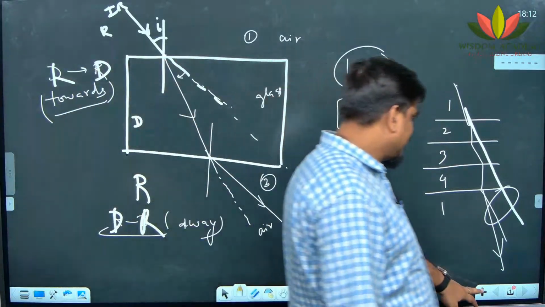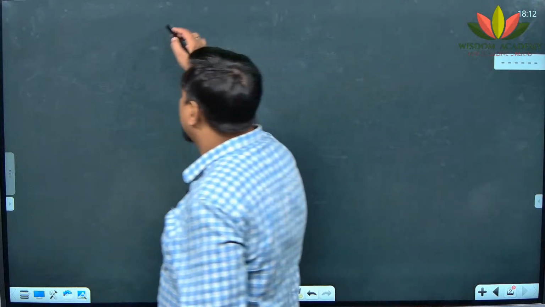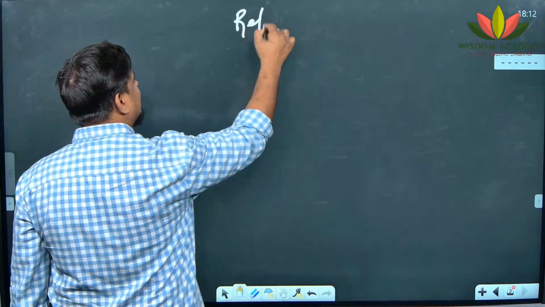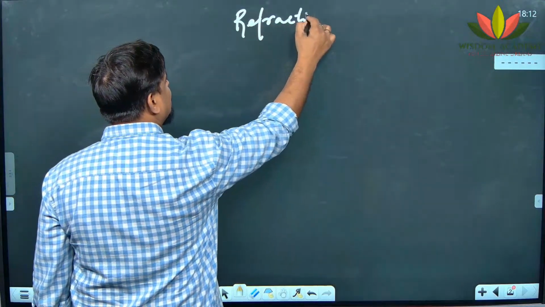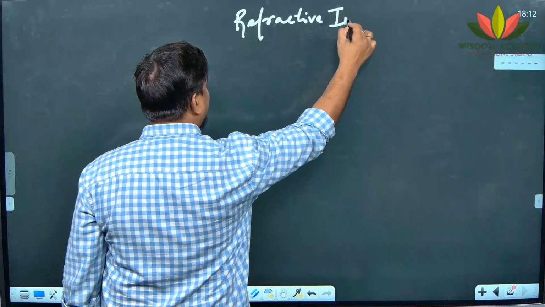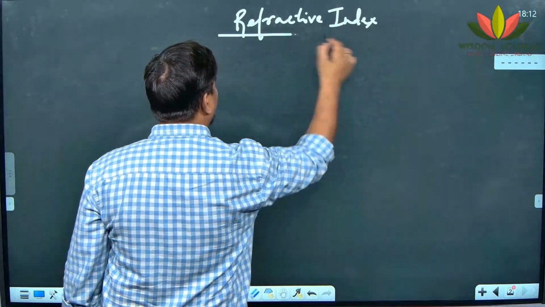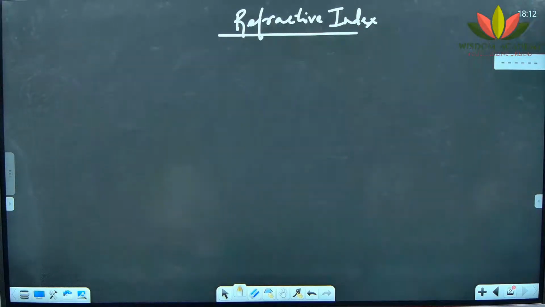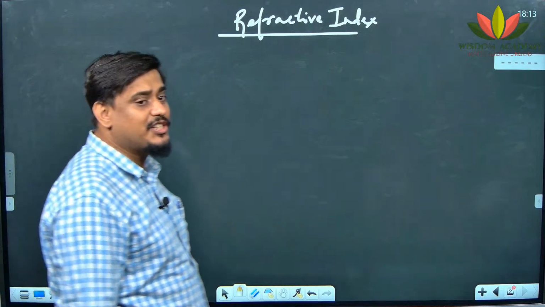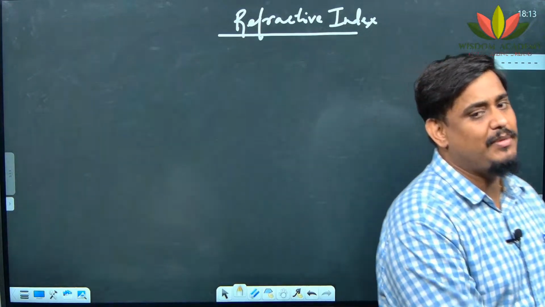Next comes refractive index. Have I talked about these things earlier? Maybe if I have talked, even once again I will repeat it. So what is refractive index? Refractive index is the extent of bending, or it is a tool which is used to measure the optical density of the medium.